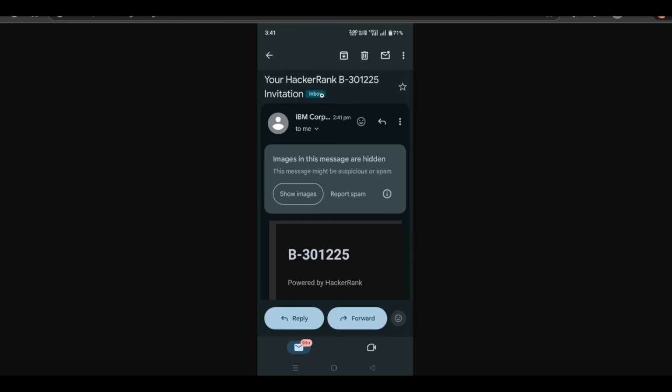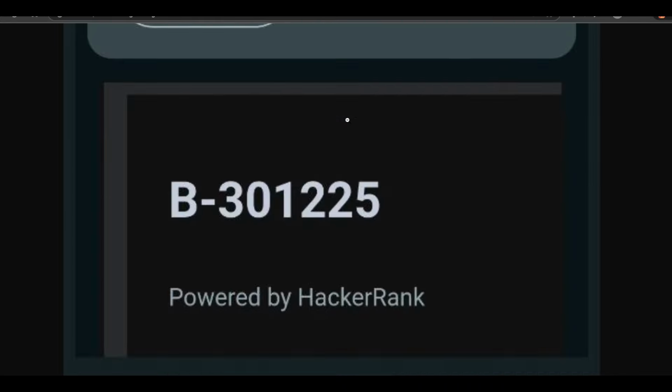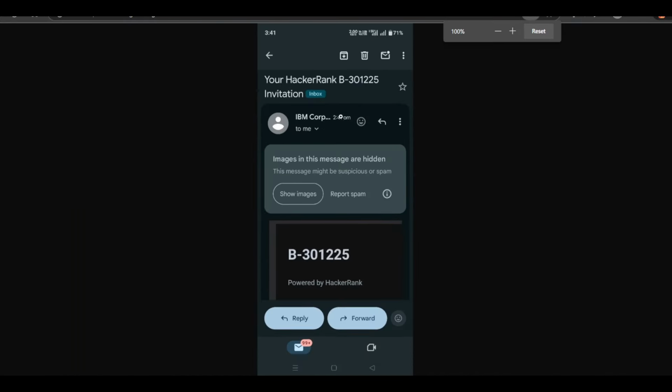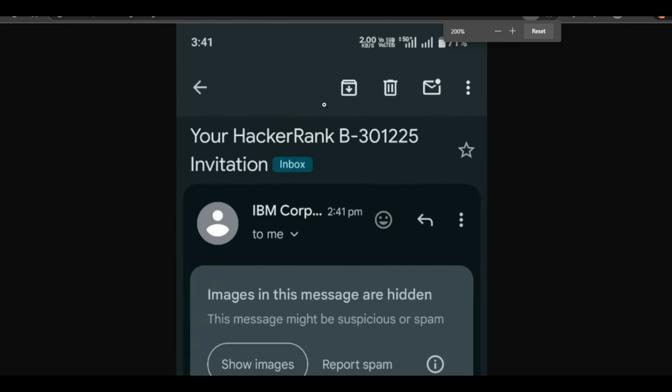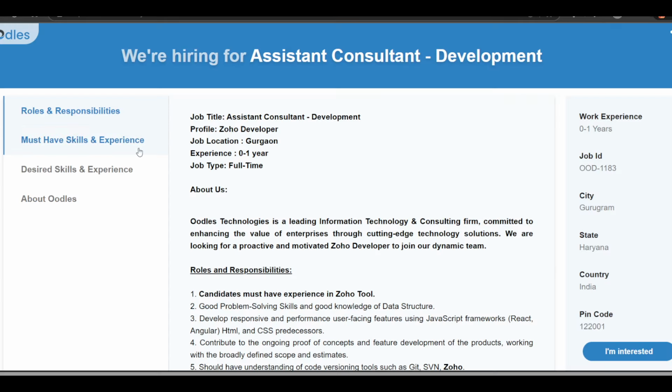Next update we have is from IBM. So IBM is also continuing their phases for CIC hiring. Today also some candidates will be having their exam. Okay, if you have applied for IBM and have not received the mail till now, you will definitely receive it in future. Next update we have is from Oodles.